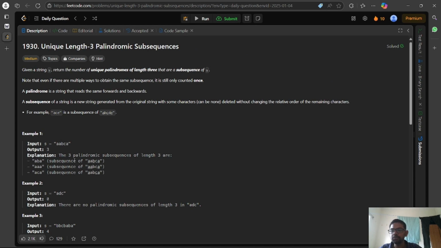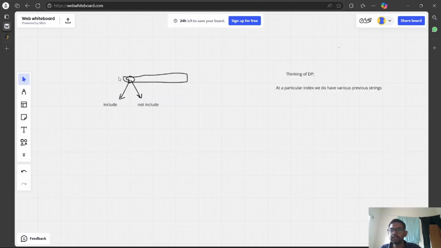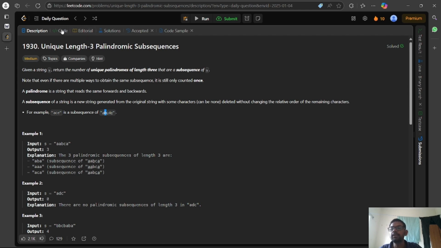Looking at this question, firstly, what do we think of? What is the immediate thought we get? We are taking a subsequence, and we may consider an element or not. See, this is an array of n elements. If we consider a position at the ith index, we have two options: either to include it or not to include it, which intuitively gives us an idea of a DFS.